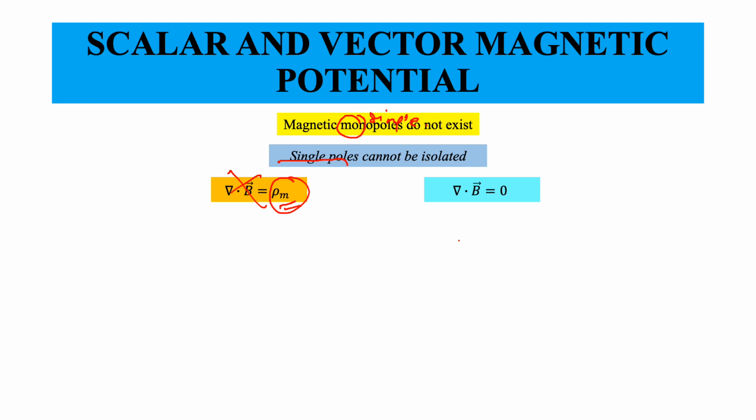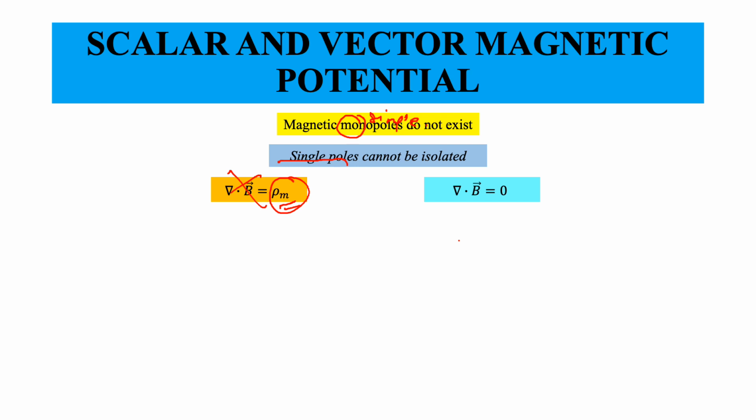Although I have shown that del dot B is equal to 0 in a quite hurried manner, I would suggest you carry out this calculation for yourself. It is just a couple of vector identities that you need to invoke and use, and you find that del dot B is equal to 0.